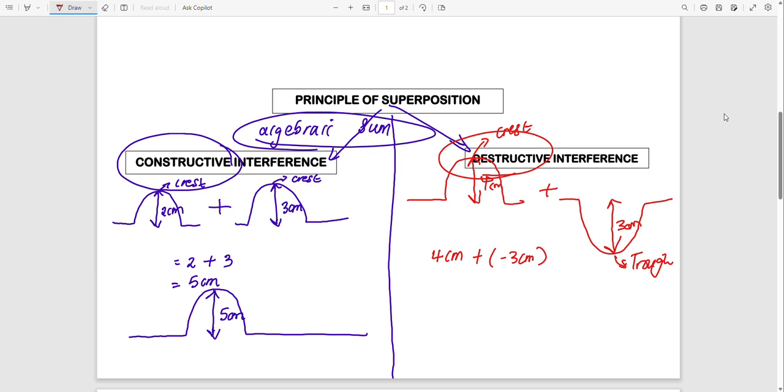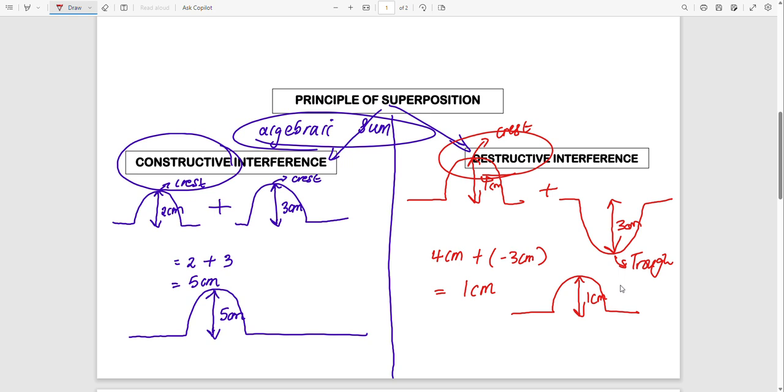When it is going in the opposite direction, it will have a negative number, or you choose which side is negative. I chose going downwards as negative, that's why I say it will be minus 3. Therefore the resulting amplitude will be 1 centimeter. It is positive, that means the pulse will go up, so the amplitude will be 1 centimeter.